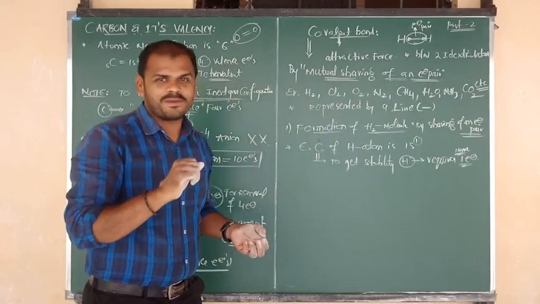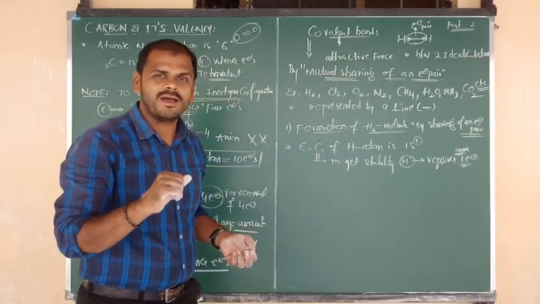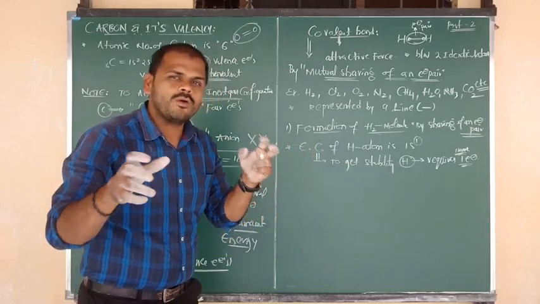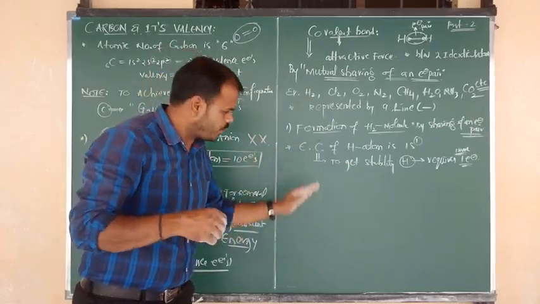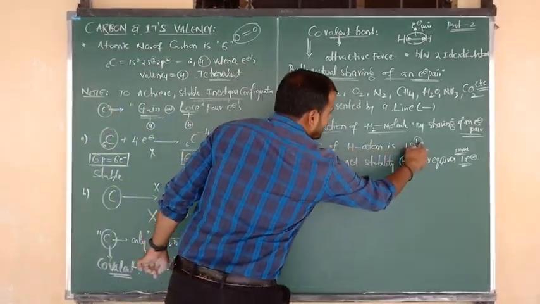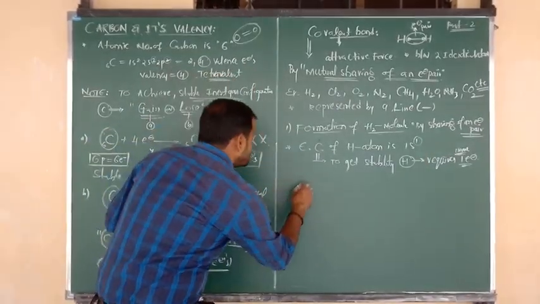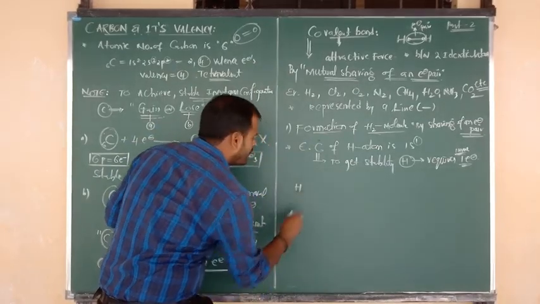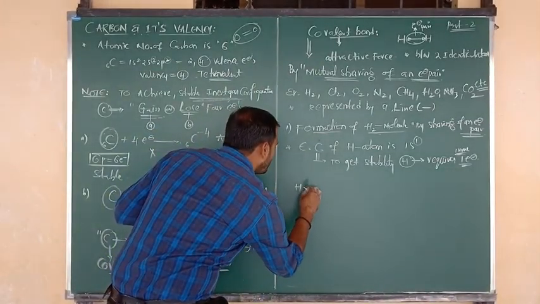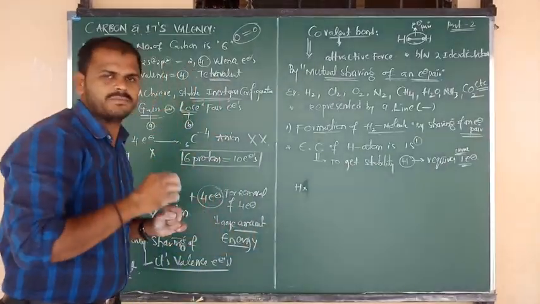So for that purpose, what will happen? Sharing will take place between the first atom and the second atom. How the sharing takes place, I am going to show you in the form of a diagram. Hydrogen atom contains only one electron. So I am going to write here H atom, it contains only one electron, which I am going to show using a cross symbol.